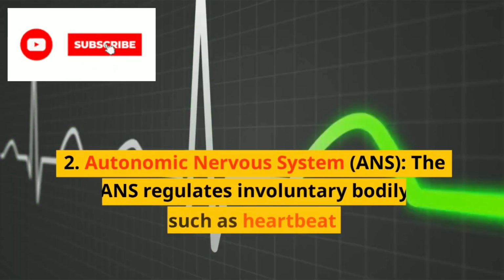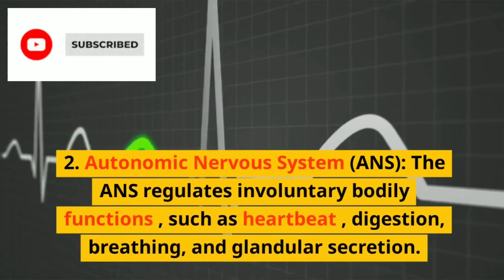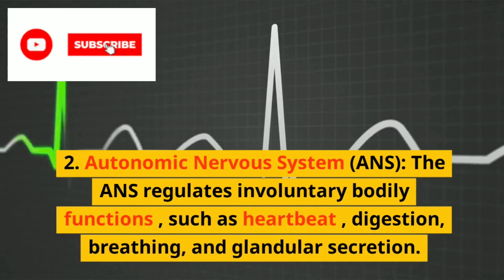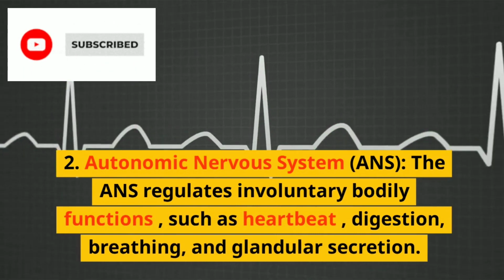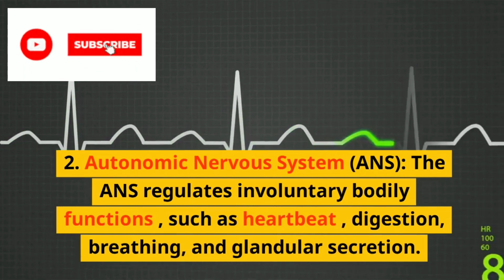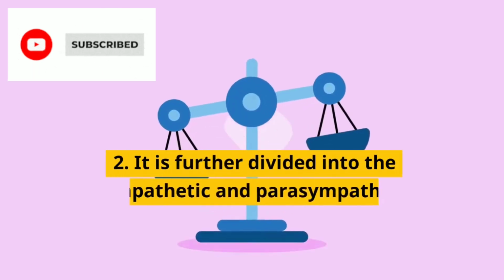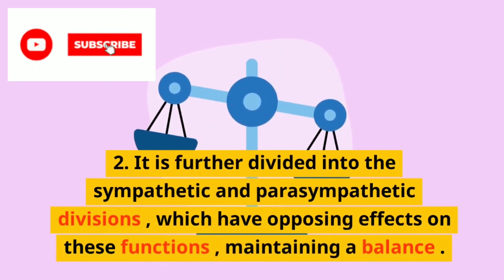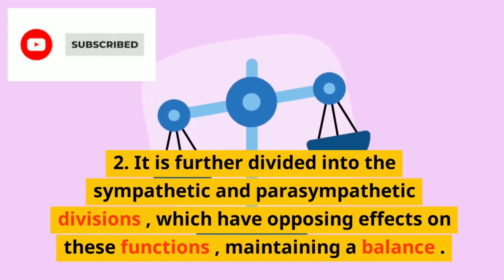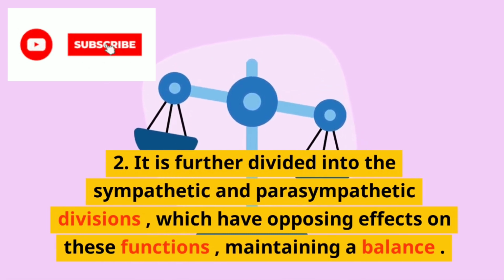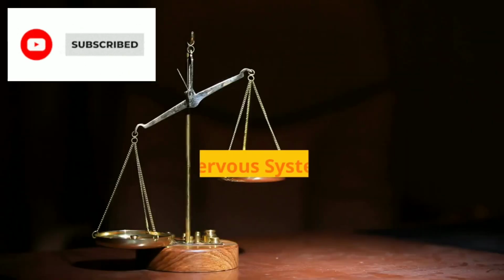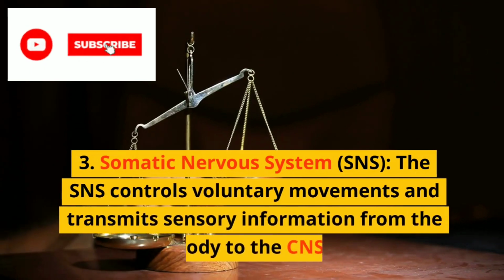2. Autonomic Nervous System, ANS. The ANS regulates involuntary bodily functions, such as heartbeat, digestion, breathing, and glandular secretion. It is further divided into the sympathetic and parasympathetic divisions, which have opposing effects on these functions, maintaining a balance.